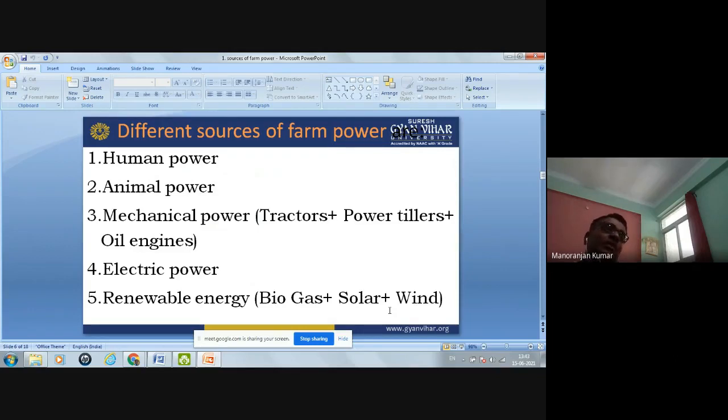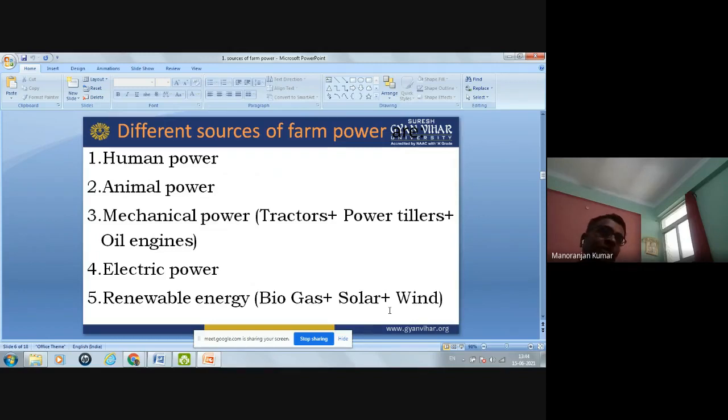Now on any farm the different types of sources are available. Okay, for example, what are the different sources? The different sources are human power, animal power, mechanical power. Under the mechanical power, tractors, power tillers, or oil engines are there. Electrical power and renewable energy. Okay, under the renewable energy like biogas, solar energy, or wind energy comes. So these are the different sources of farm power which are available on farm.